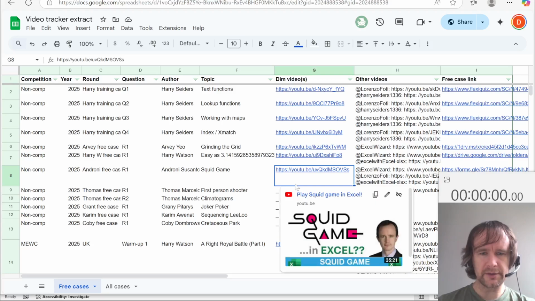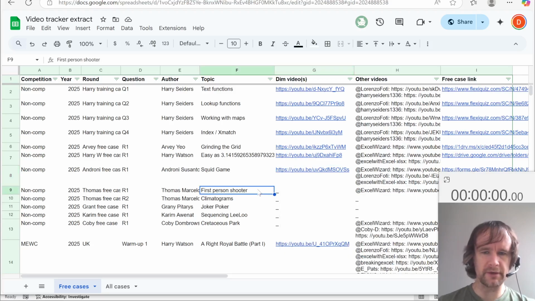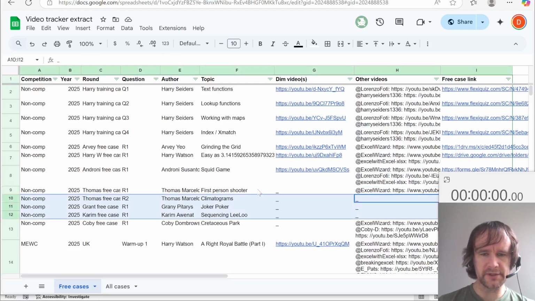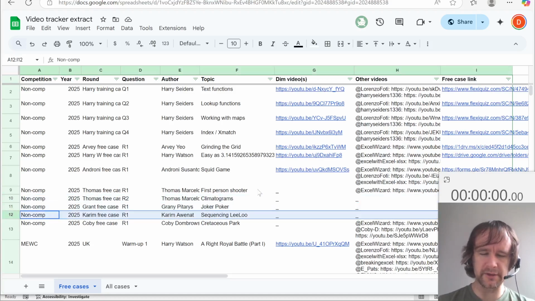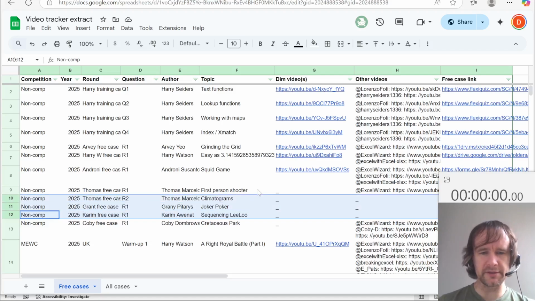So there's some here that, like first-person shooter, for example, I haven't had a chance to make a video on yet, but Bo has, so I'm going to make that lower priority. But there's these three, at least, that I'm going to try and have a go at, starting today with Sequencing LeeLoo, because I think it's probably easier than these other two, and I don't have a ton of time today.